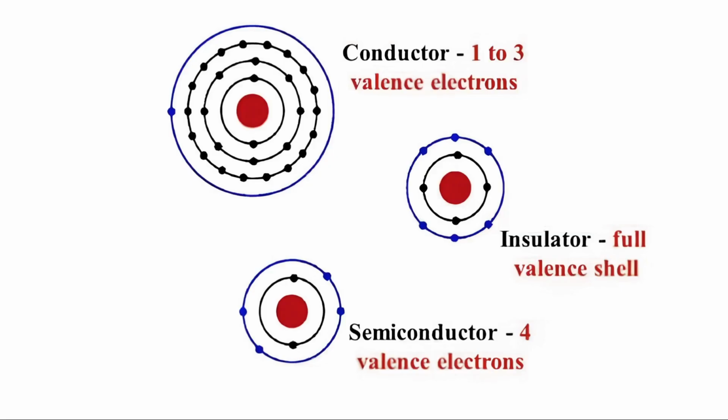For insulators, it will not accept any electrons and will not conduct electricity, because the valence shell is full. Because the valence shell is full, it will not accept any more electrons, but it can lose electrons. Semiconductors can lose electrons and can also accept electrons because they are partially filled. For example, semiconductors have four valence electrons in the atom's valence shell.